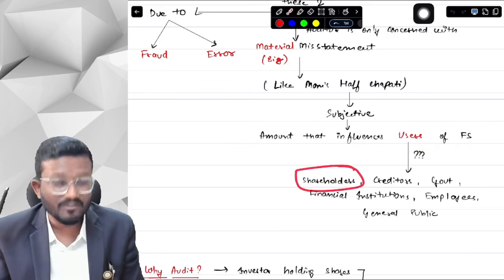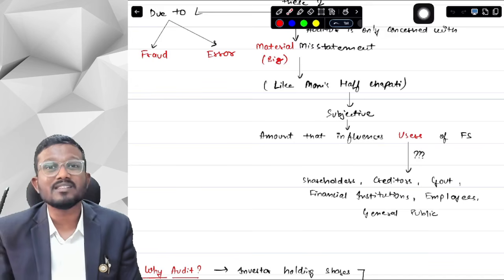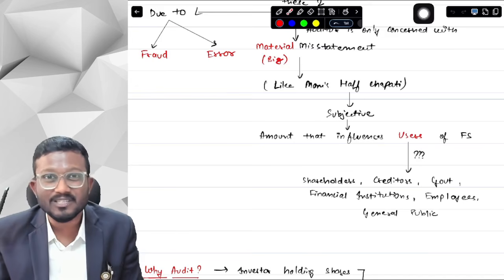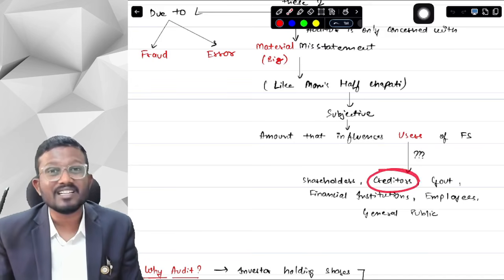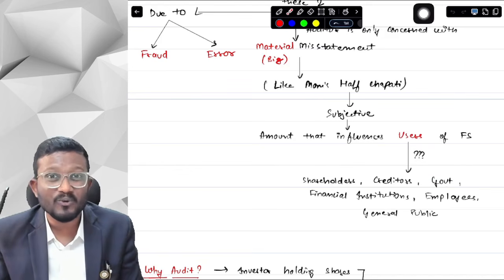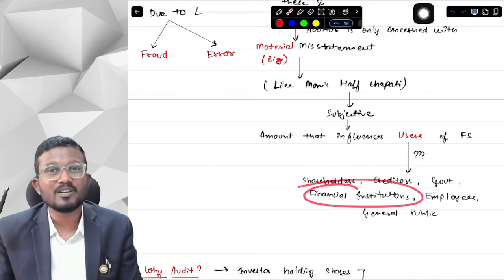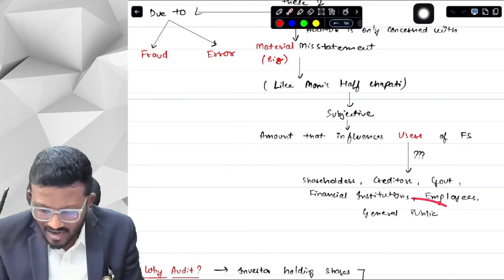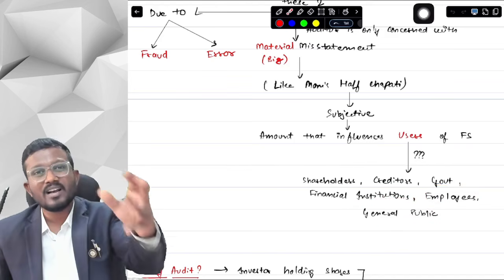The shareholders see how much dividend they will get, how the profit of the company is doing, what the growth in the share price of the company is because of the financial statements. The creditors, whether the company will be able to return their dues or not. Government, how much tax liability we have to collect from the company. Financial institutions, whether their loan will be repaid or not. Employees, whether they will get any bonus or not. General public, how the company is doing, how the growth of the company is.